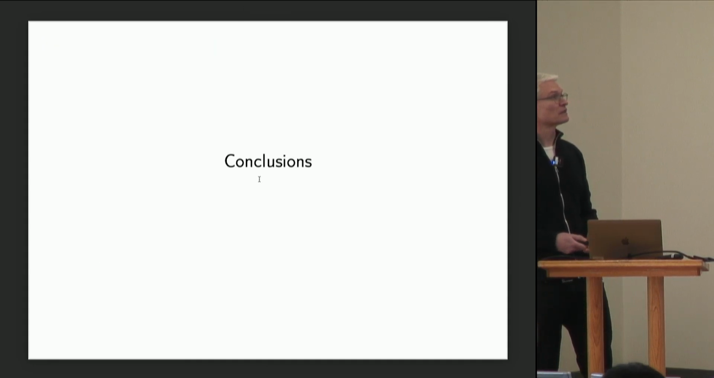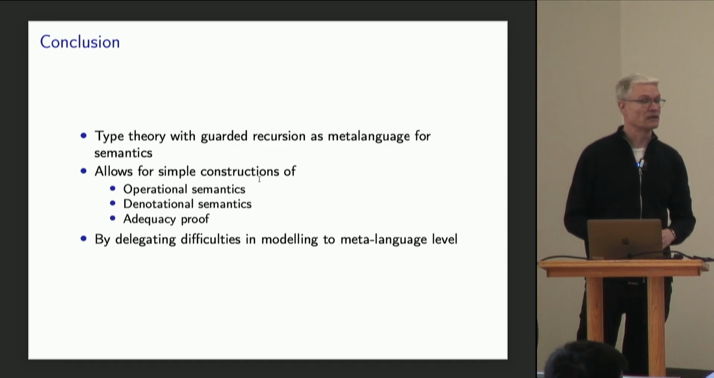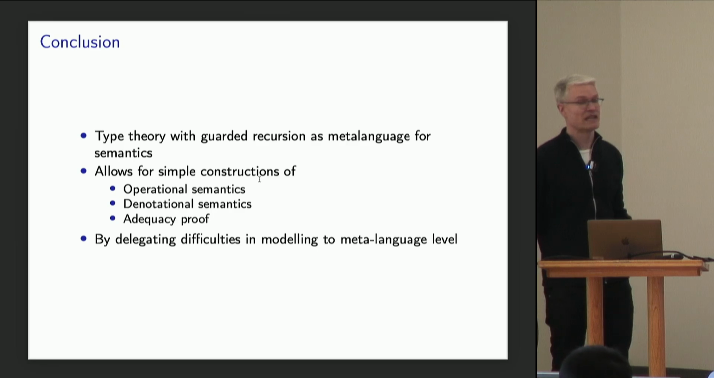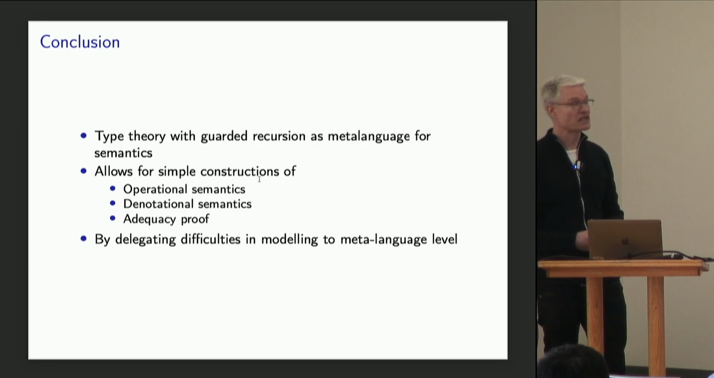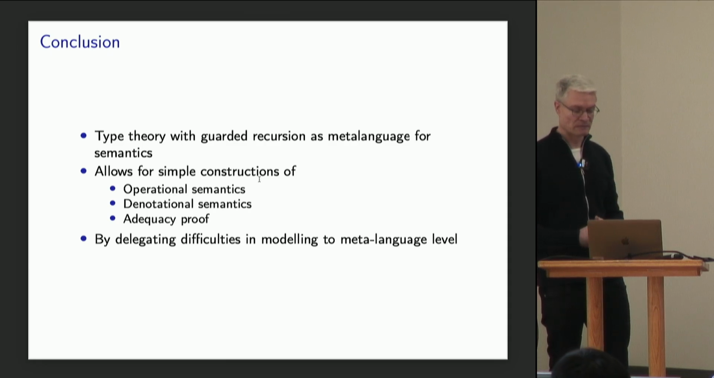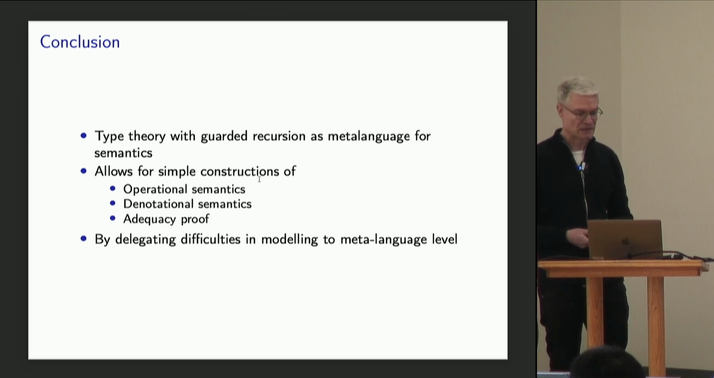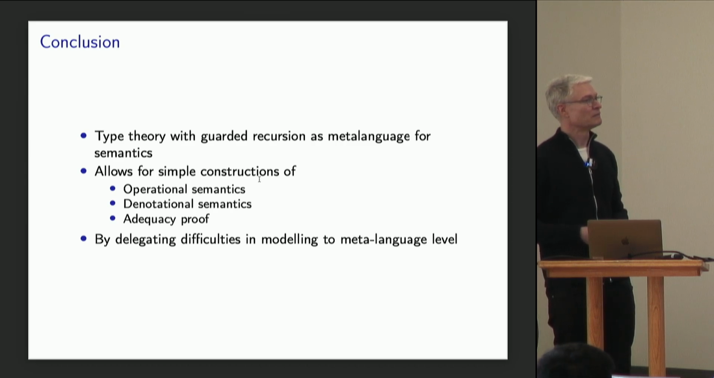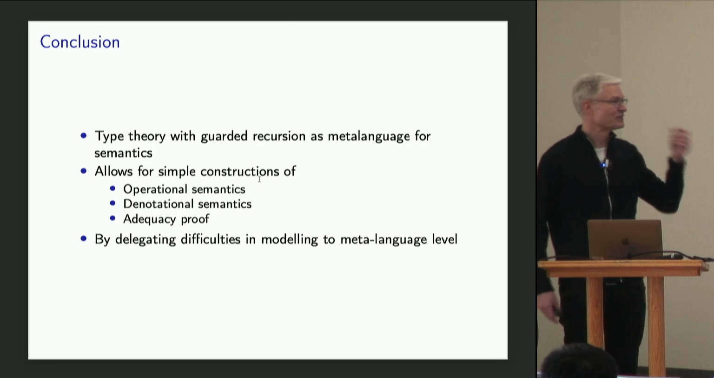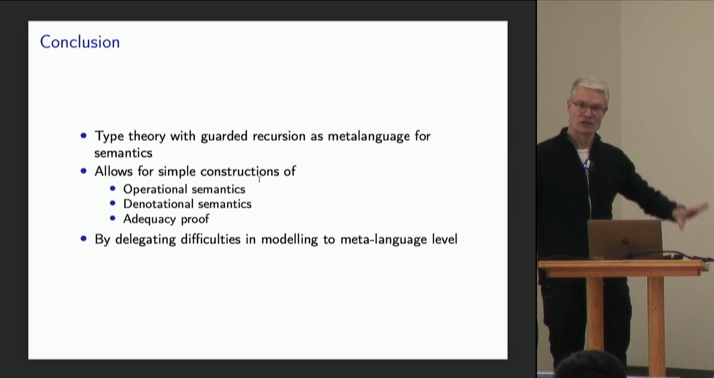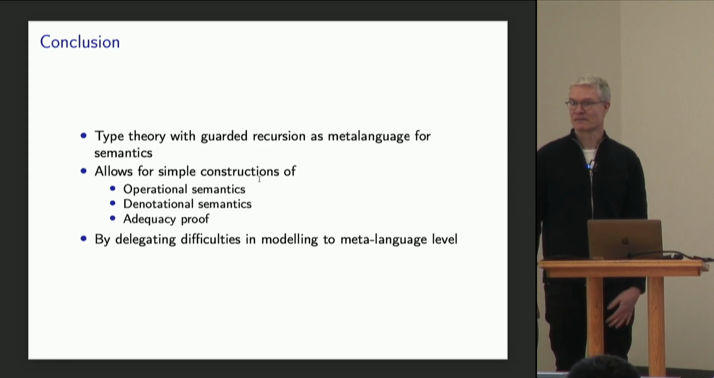Okay, in conclusion, we saw that we could use cubical type theory, which is a type theory for guarded recursion. We use that as a meta-language for doing semantics of probabilistic FPC. We used guarded recursion both in the definition of the operational and denotational semantics, and also in constructing this relation here. And I believe that this is perhaps the simplest possible construction you could do of this. What we're doing, as I said, essentially is we're delegating the difficulties in modeling recursion to the modeling of the meta-language. Okay, thank you.